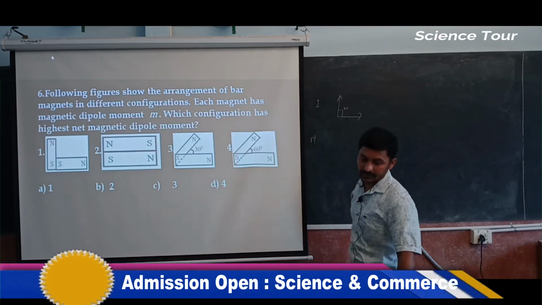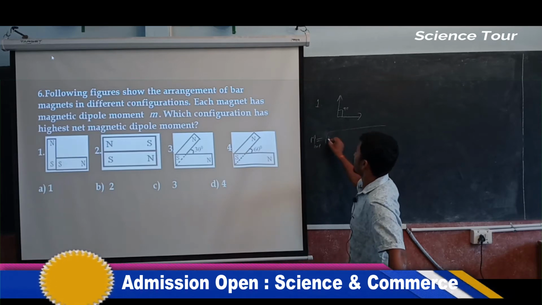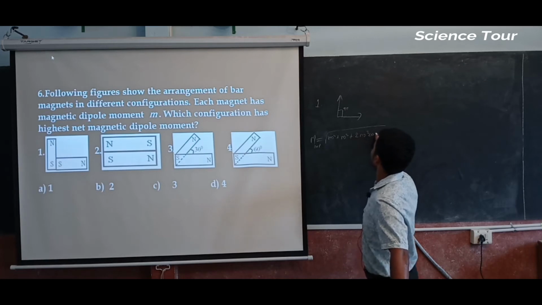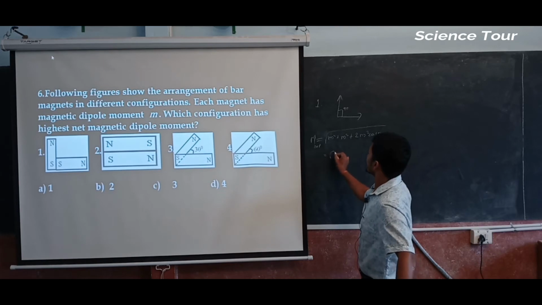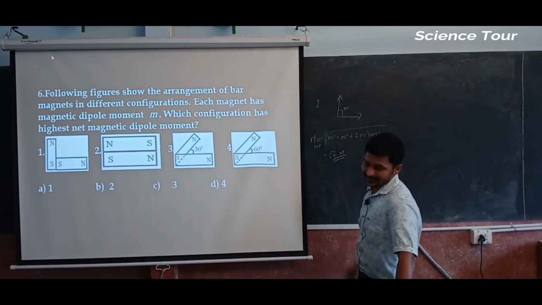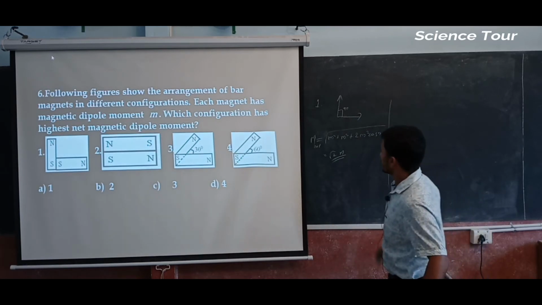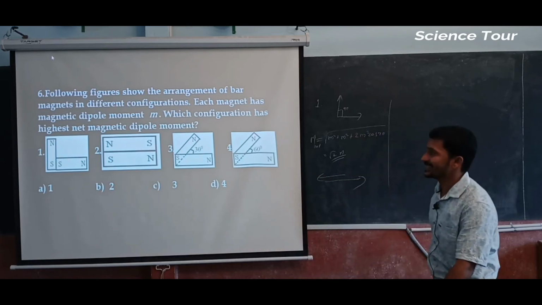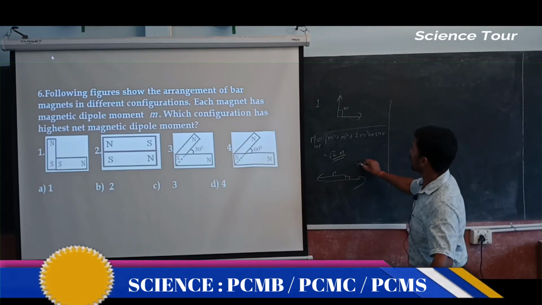We want the net magnetic moment, which is the square root of m square plus m square plus 2m square cos 90. Cos 0 is 1, cos 90 is 0. You are going to get root 2 m for the first one. The next one is north to south in this way and south to north in this way. This is 180 degrees, both m and m cancel each other. You can put 180 degrees and find m minus m, which is equal to 0.